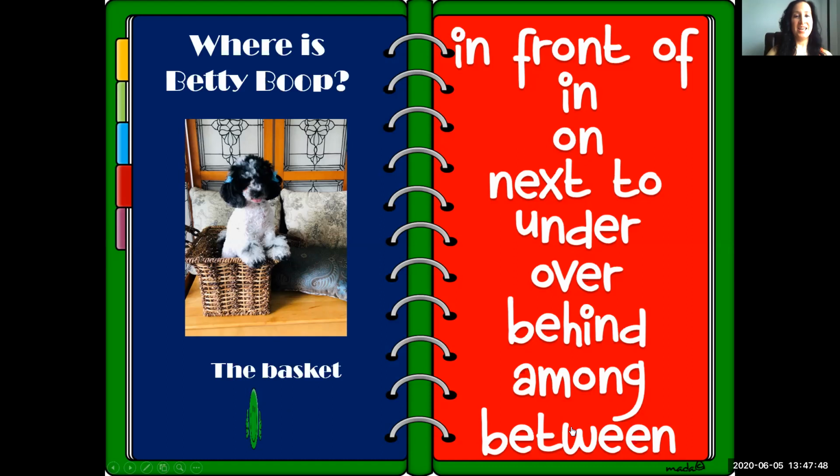Betty Boop is in the basket. All right, everyone. She's actually also on top of the basket. So if anyone mentioned that, that's still correct too.